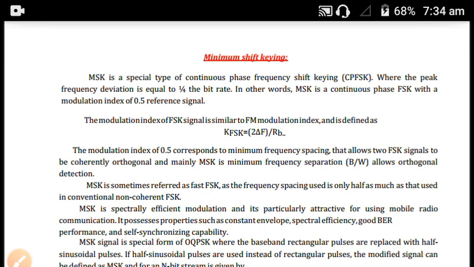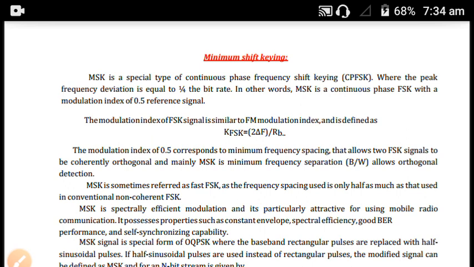We use it just to overcome the problem of phase changing in QPSK. In QPSK there is a chance of some phase changing problem, so to overcome that we are using minimum shift keying. QPSK is a linear modulation, whereas MSK is a non-linear modulation.